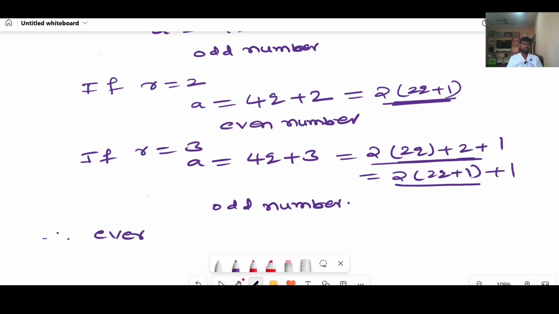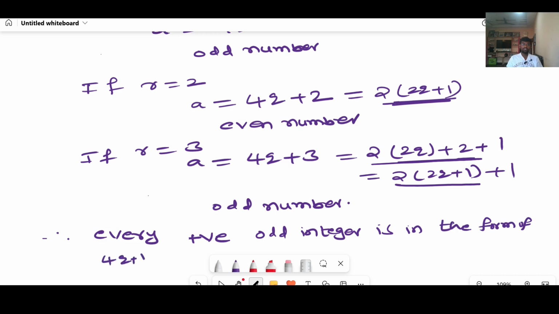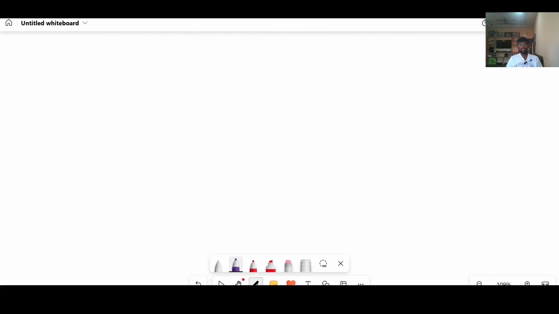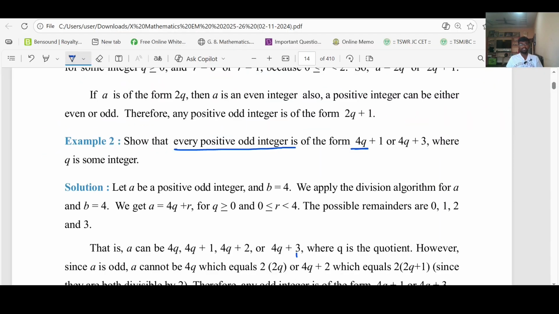Therefore we can conclude that every positive odd integer is in the form of 4q plus 1 or 4q plus 3. Now we will move into the exercise. This is our conclusion.